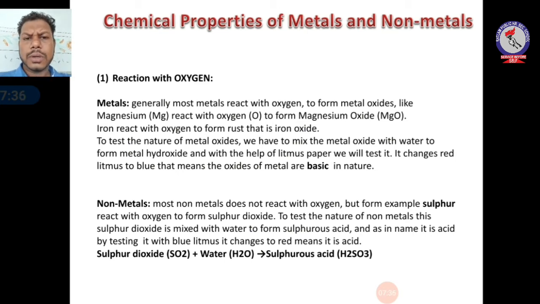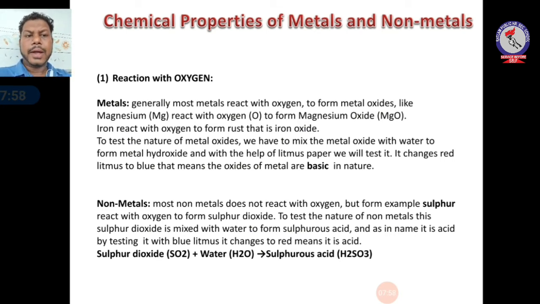Now talking about non-metals' reaction with oxygen, most non-metals do not react with oxygen, but for example, sulfur reacts with oxygen to form sulfur dioxide. It is a gas. To test the nature of this non-metal oxide, sulfur dioxide is mixed in water to form sulfurous acid.